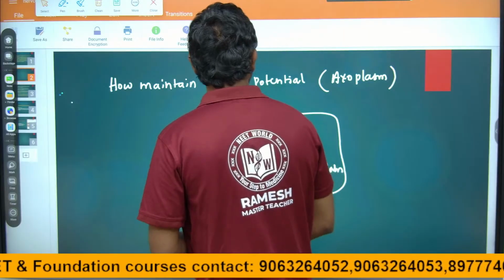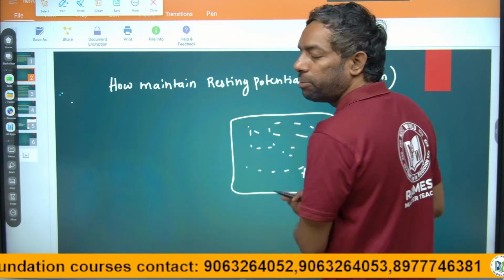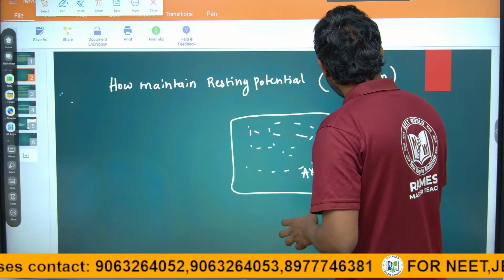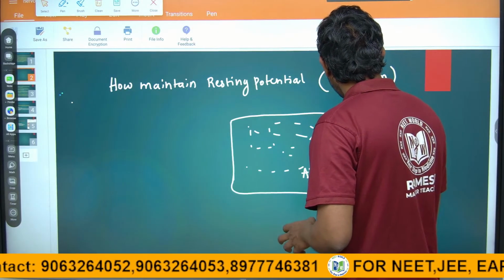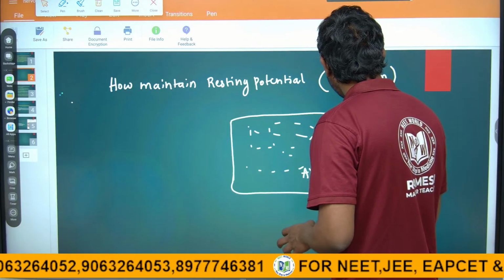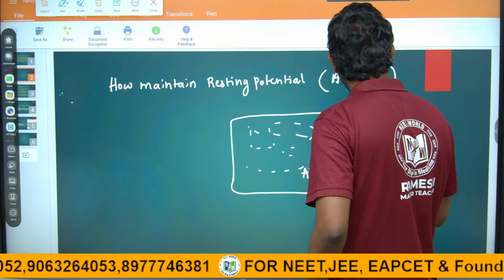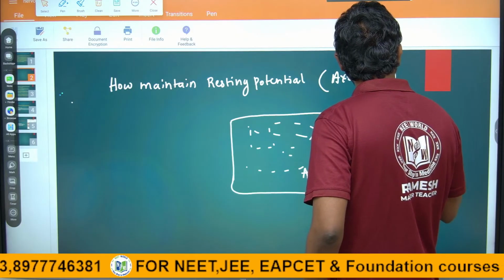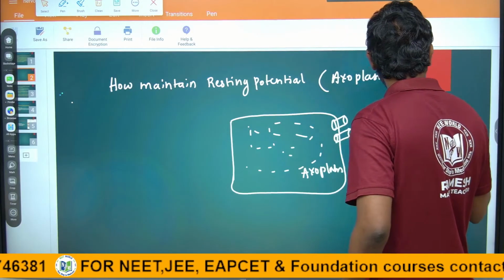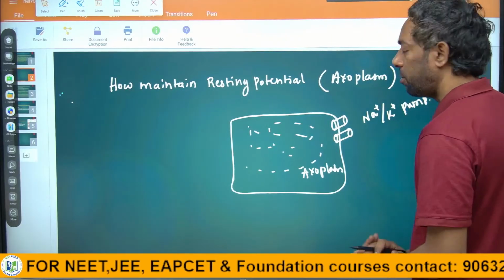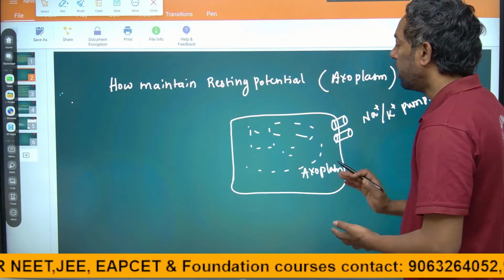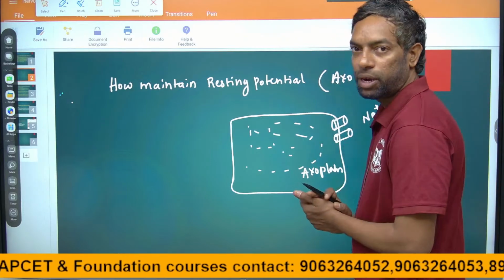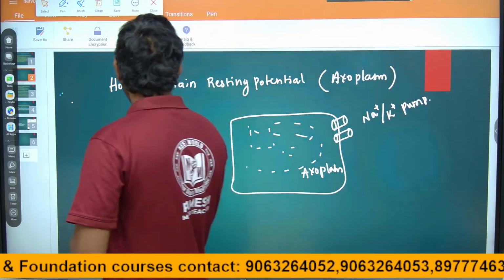This is the membrane, and there are channels in it. We can call this channel the sodium potassium pump. How does the sodium potassium pump open?